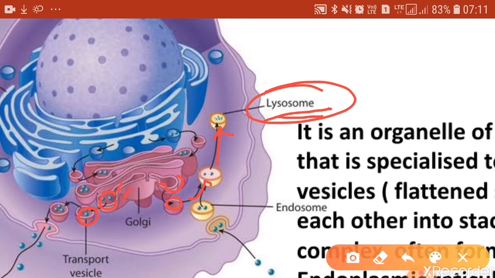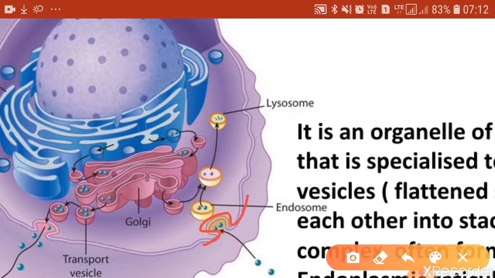There may be some vesicles which have biochemicals to be secreted out. They are secreted out from the cell by the process called exocytosis. You have learned about endocytosis, the process by which materials are taken into the cell, and the process by which materials are thrown out or secreted out of the cell is called exocytosis.